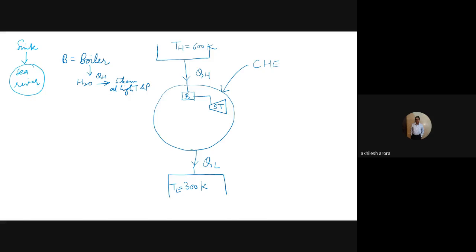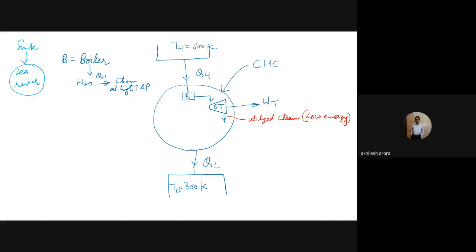Here, you know, we discussed the turbine part in the steady flow energy equation also. The turbine gives us turbine work, WT. So basically when this steam works on the blades of the turbine, the work is produced from the turbine. And here we have utilized steam. At this point we have already utilized steam, which has low energy content. Okay, so this steam is to be condensed.